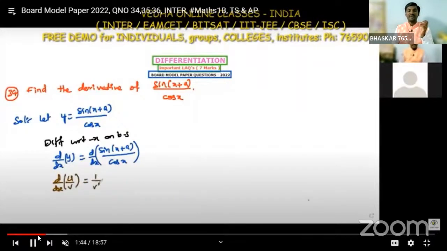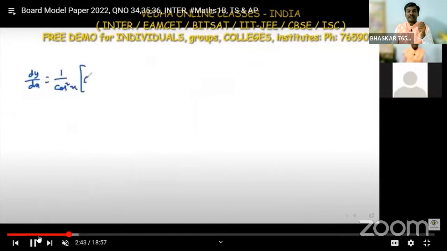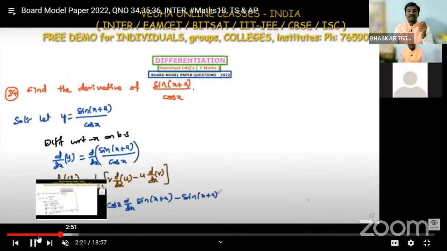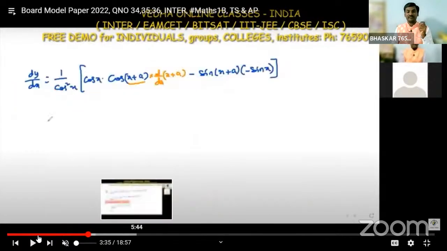So y is equal to sine of (x plus a) by cos x. Here we apply the derivative d by dx on both sides, left side as well as right side. I am applying the u by v formula here. So what is the u by v formula? 1 by v square into v into d by dx of u minus u into d by dx of v. So we applied the formula, and we are getting it like this.